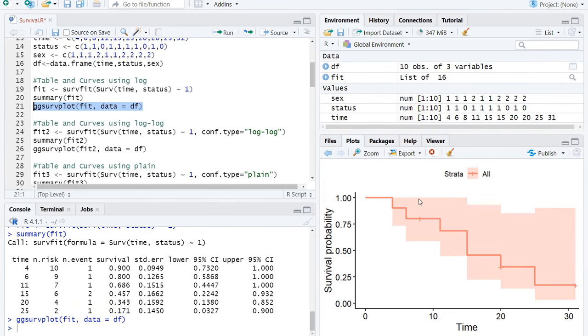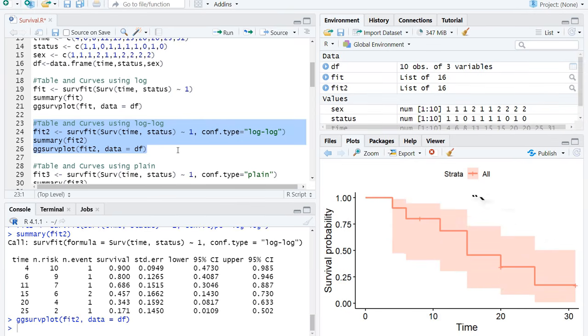So this is the curve and the confidence intervals done using the log confidence intervals like we did in the example. If you recall, I said that sometimes you might want to use a log, and often textbooks will prefer this for the very reason that we don't have to truncate our confidence intervals to make sure that it maxes out at 100% survival probability. So it's a bit more natural when you do a log. I haven't included the real maths behind this just because this video is getting a bit long.